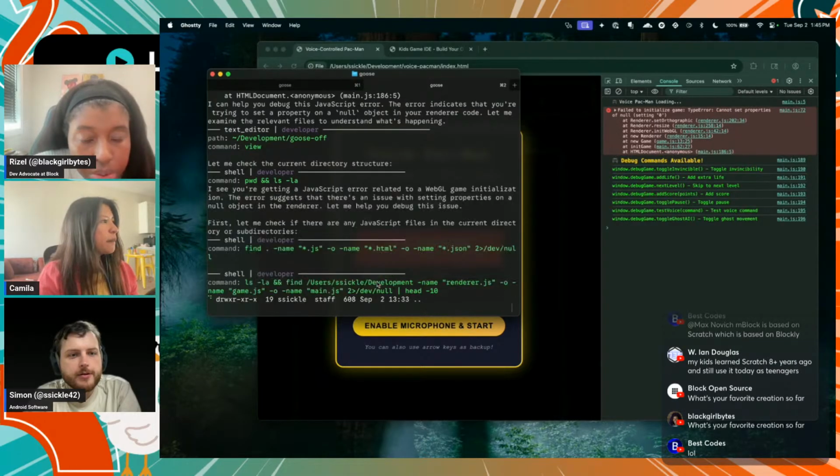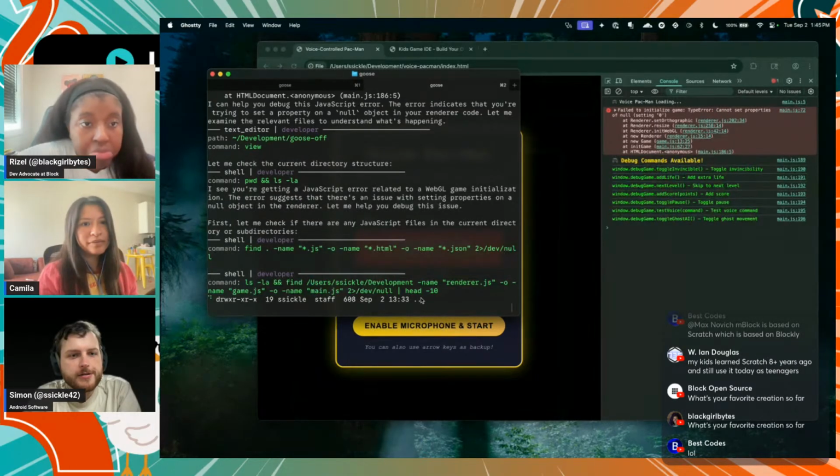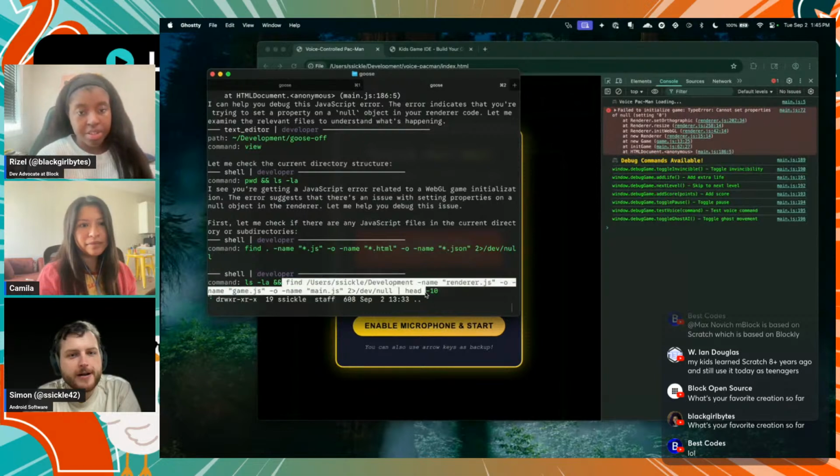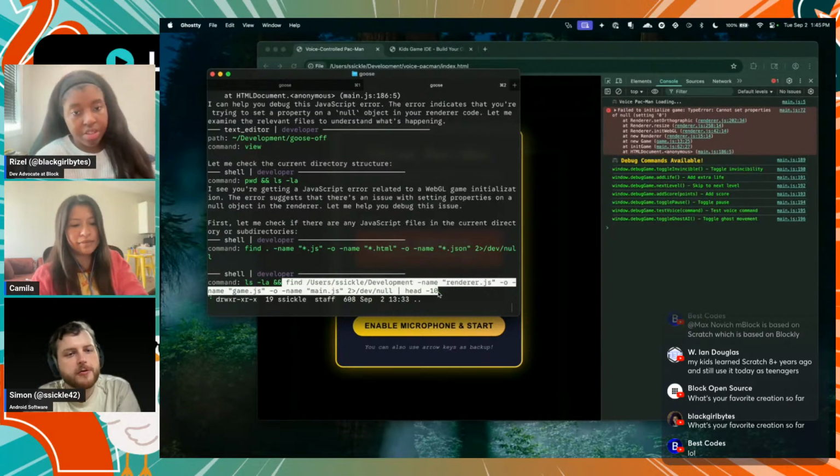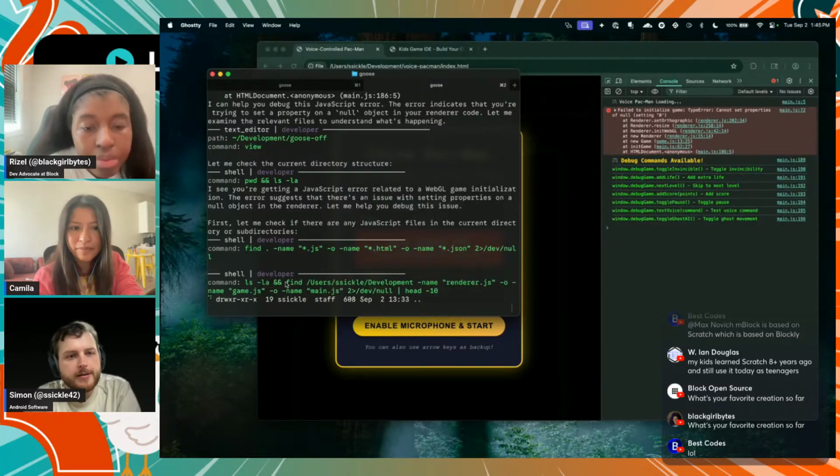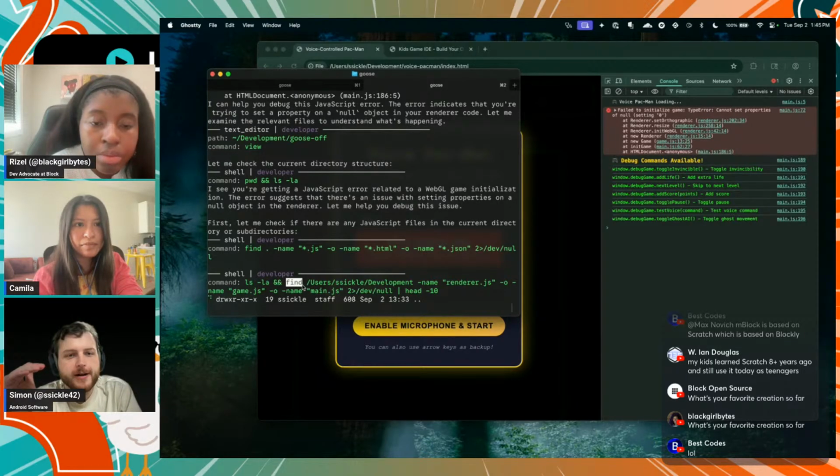Looks like it's just sitting on a command here. It ran find, which is something that I've noticed Goose does sometimes. In some of my other agents, I have an alias that says if you try to run find, echo back do not run find, run ripgrep instead.